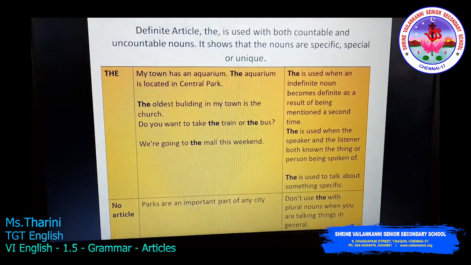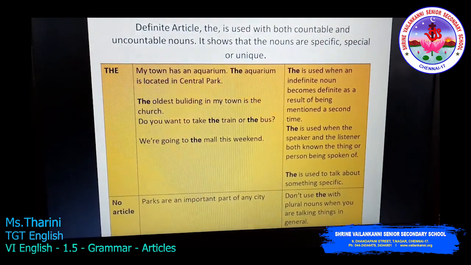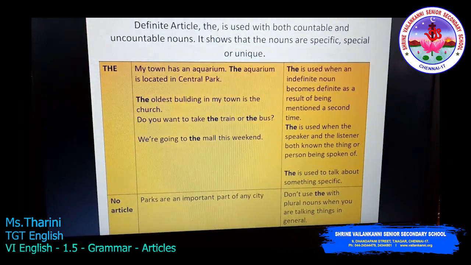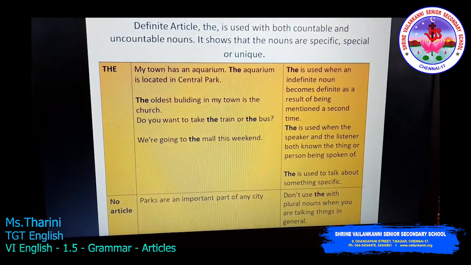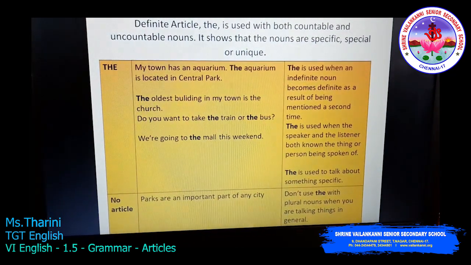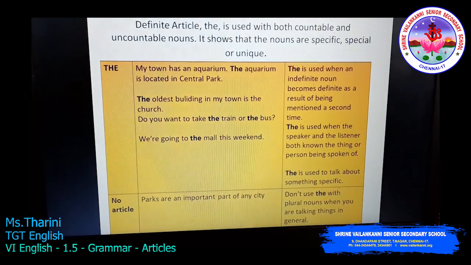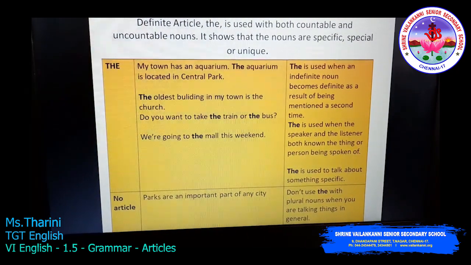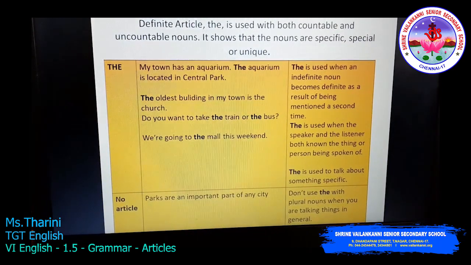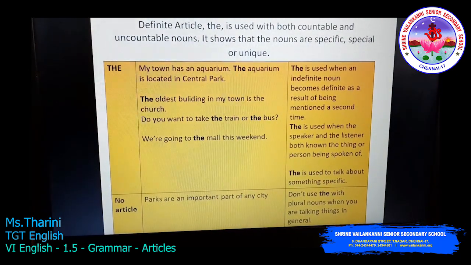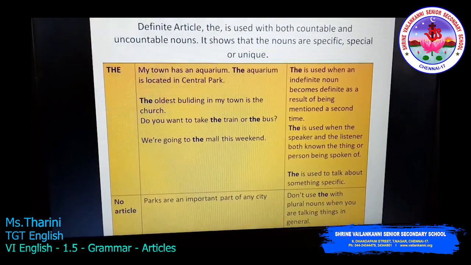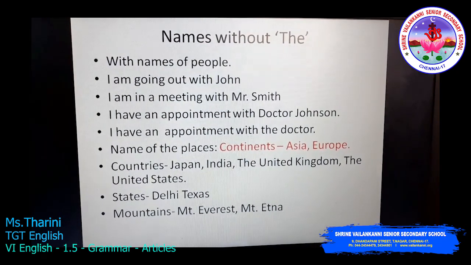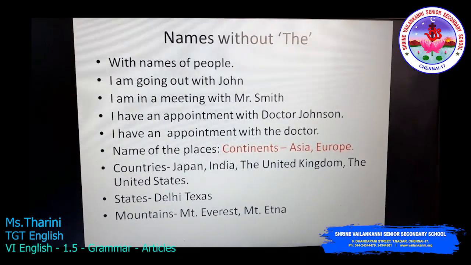No article. Parks are an important part of any city. Don't use the with plural nouns when you are talking about things in general. In general, you should not use the word the. The parks will not come. Parks are an important part of any city. The parks are an important part of any city is a wrong sentence. Yes. So this is a very important thing, that many of us don't know where to use the word the and where